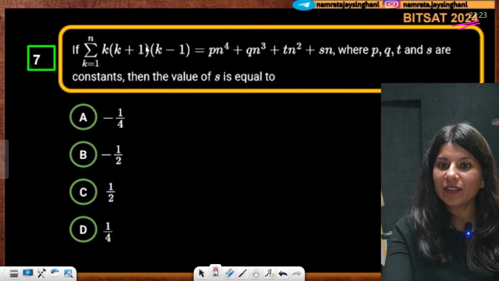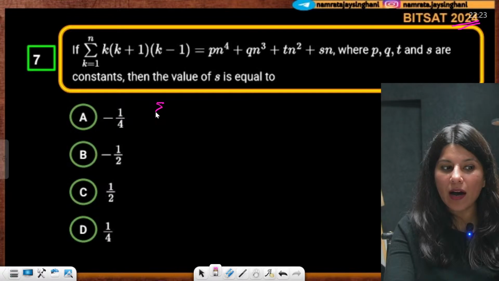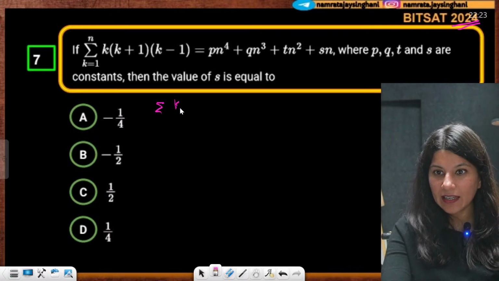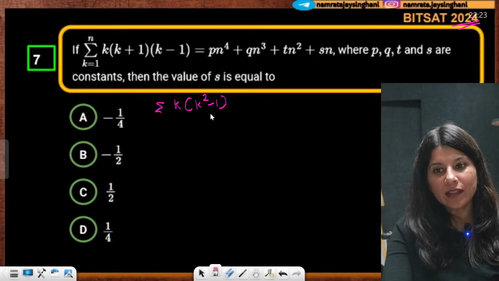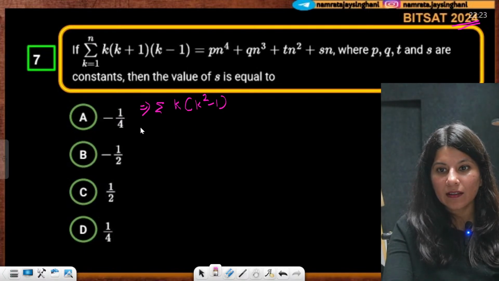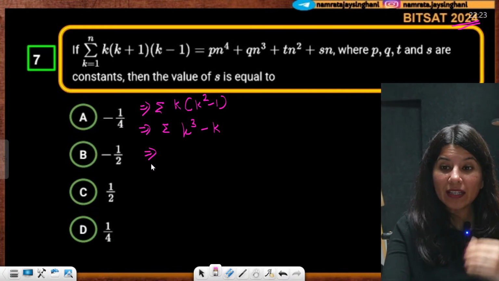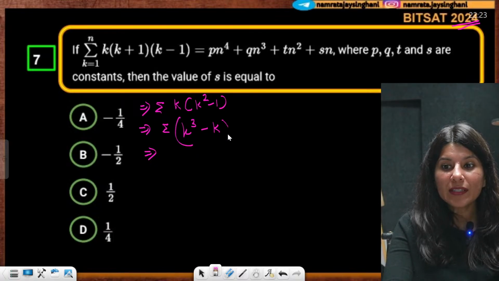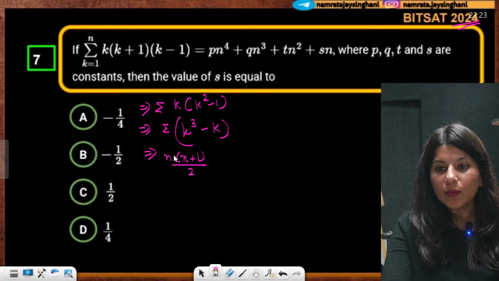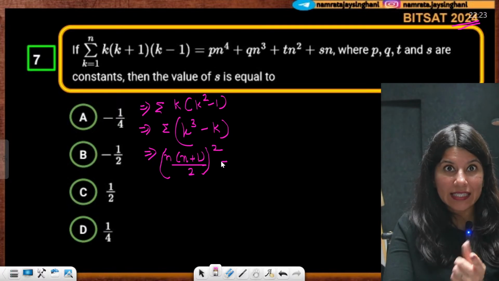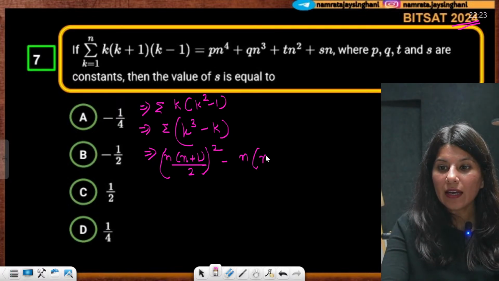The left hand side is actually sigma of k into (k square minus 1), correct? So can I write sigma of k cube minus k? Now sigma k cube, do you remember the formula? Sigma k cube is nothing but (n into n plus 1 by 2) whole square, minus sigma k, which will be n into n plus 1 by 2.